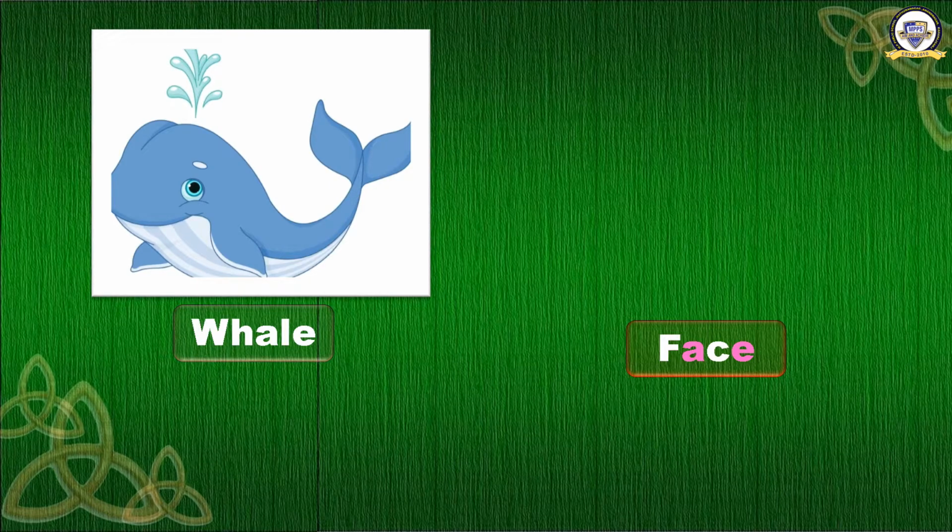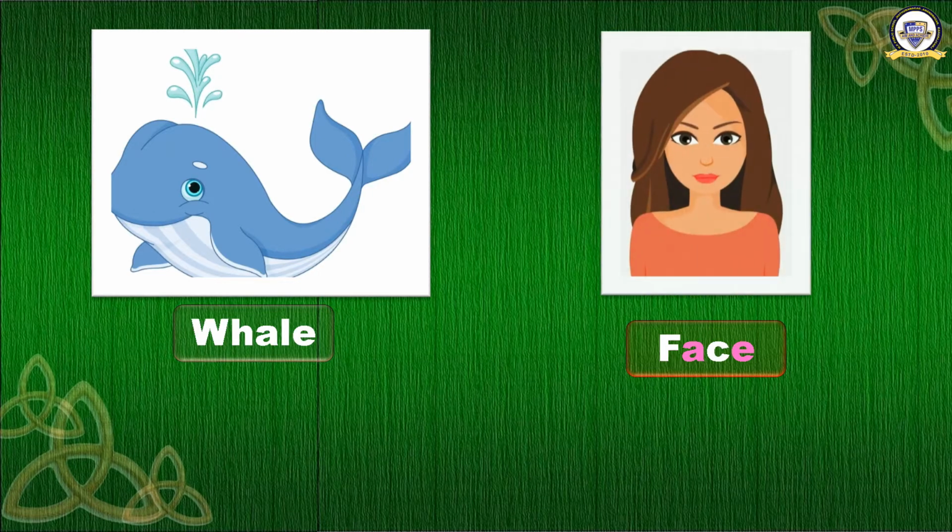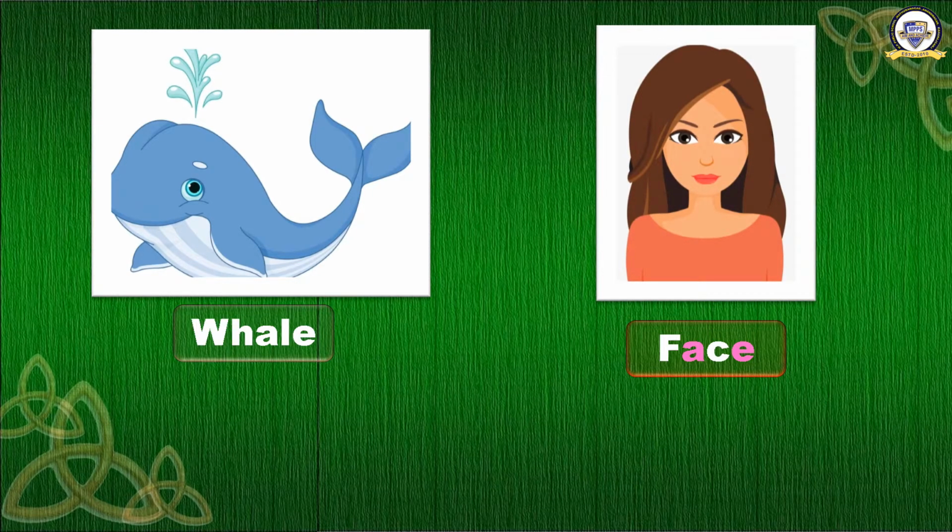Second one. What is the second one? Face. What is face? This is face. Spell the word face. F A C E. Face. Now you have seen a lot of pictures. Now I will teach you some more words with A and E, but E is silent. So shall we move ahead now?